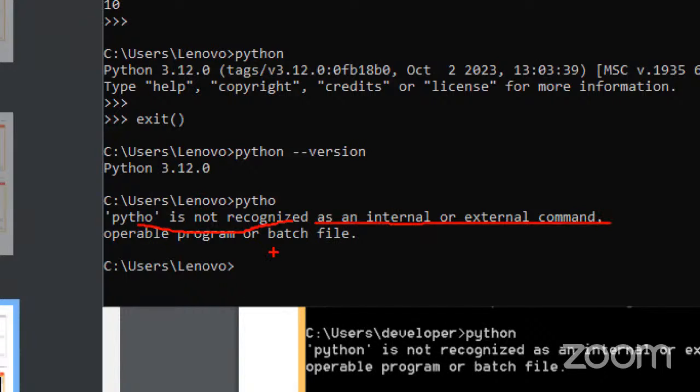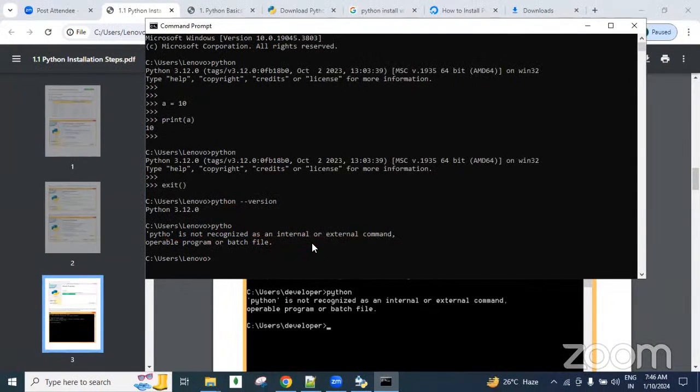So we successfully downloaded and installed Python, but the Python path was not added to the environment variables section. If we see this kind of message, the Python path was not added properly, that is our confirmation. We need to add it manually.